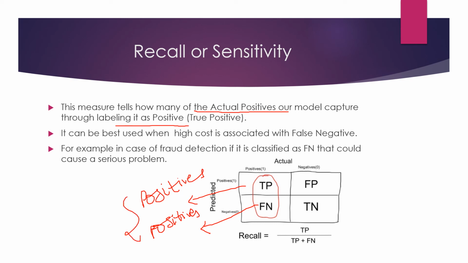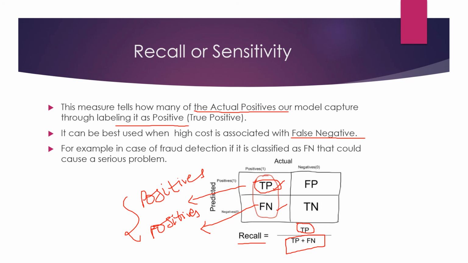So these combined are the positives in reality. Among all these, what are correctly classified by the model? Those are only true positives. So recall is nothing but true positives divided by the total reality positives, that is, both true positives and false negatives collectively. This gives the recall. And we choose recall when we want to reduce the false negatives as far as possible.